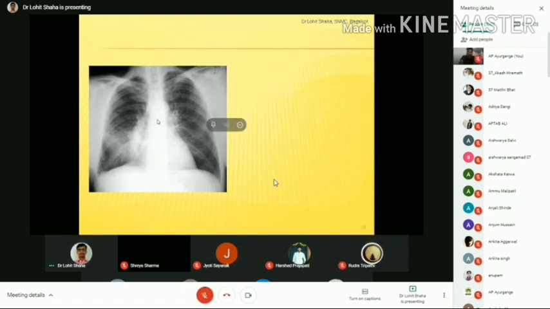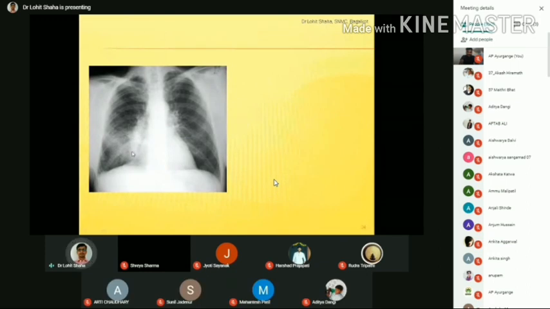Okay. Right. So here in this X-ray, this is the PA view, where you are visualizing that on the upper side everything is normal, in the middle also, but somewhat in the lower part of the middle, in the lower part, in the right lung, it looks like something is covering. It is not covering the surface. It is inside. So this is a case of pneumonia. We call it pneumonia.